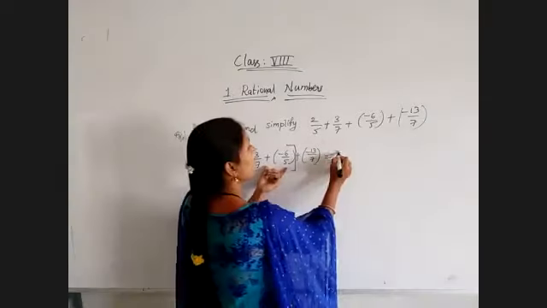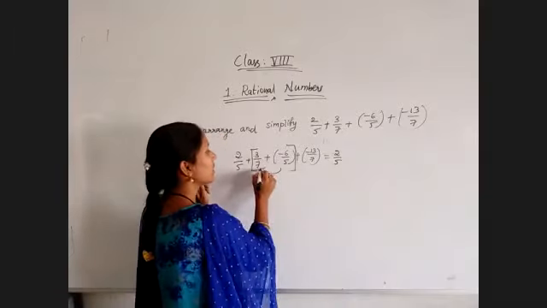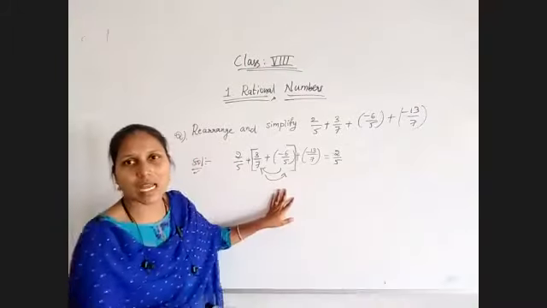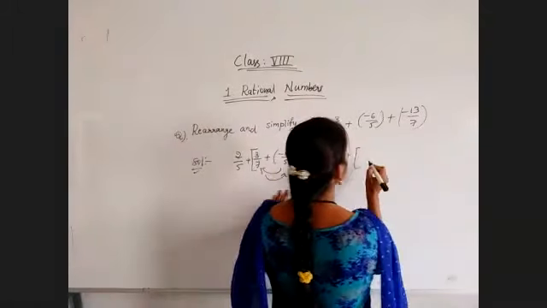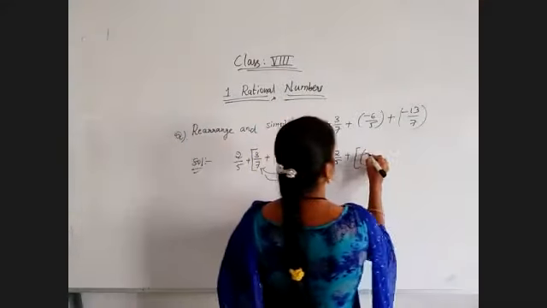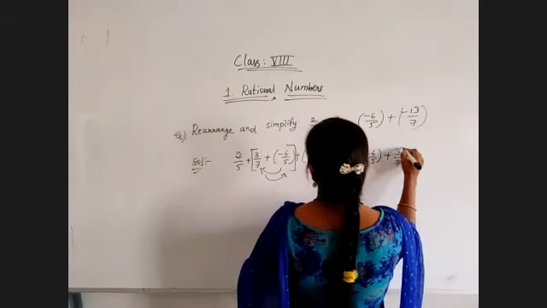So 2 by 5, I'm keeping this number as it is, and changing the two numbers inside the bracket: plus of minus 6 by 5 plus 3 by 7.